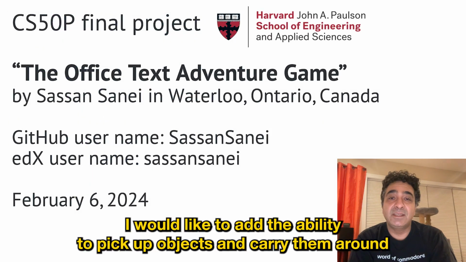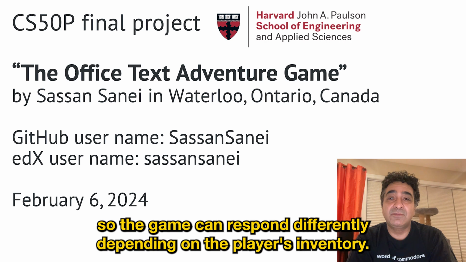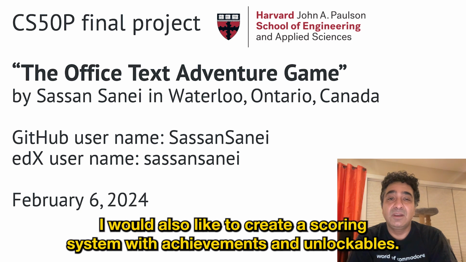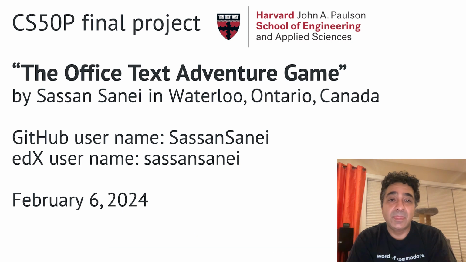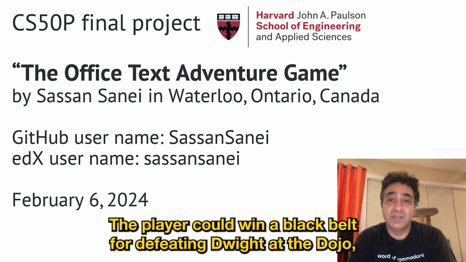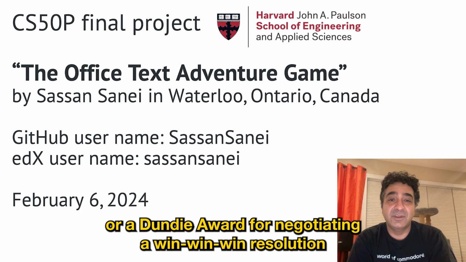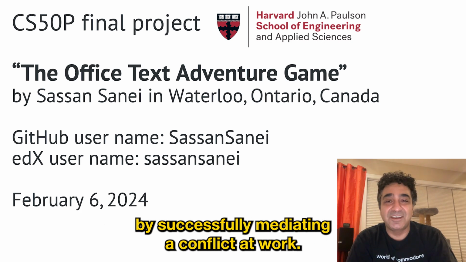In the future, I would like to add the ability to pick up objects and carry them around, so the game can respond differently depending on the player's inventory. I would also like to create a scoring system with achievements and unlockables. The player could win a black belt for defeating Dwight at the dojo, or a Dundee Award for negotiating a win-win-win resolution by successfully mediating a conflict at work.